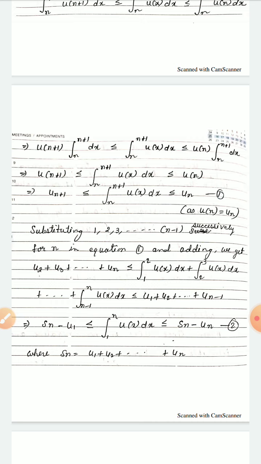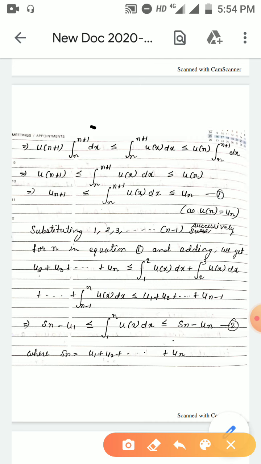Now simplifying integration n to n+1 dx, we will get x, and putting the limit we will get n+1 minus n, so we are left with 1. So we can just write u_{n+1} is less than or equal to integration n to n+1 of u(x) dx is less than or equal to u_n. Here also integration n to n+1 dx, after simplification we will get 1.